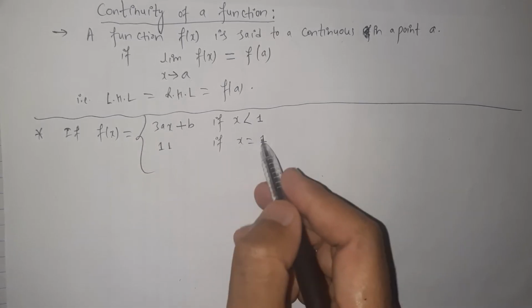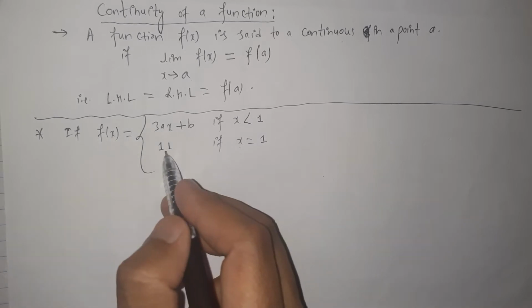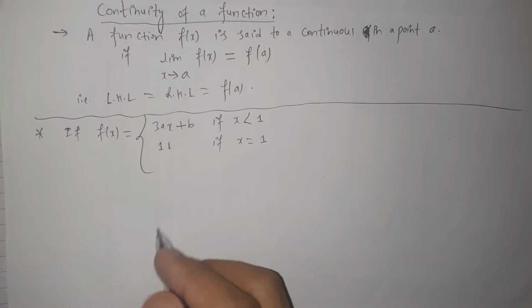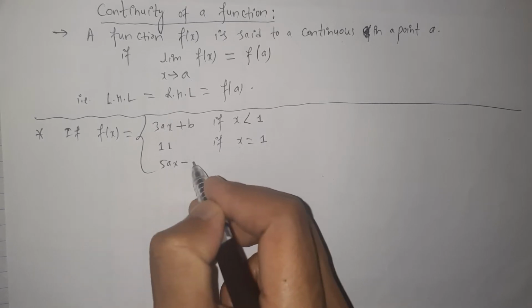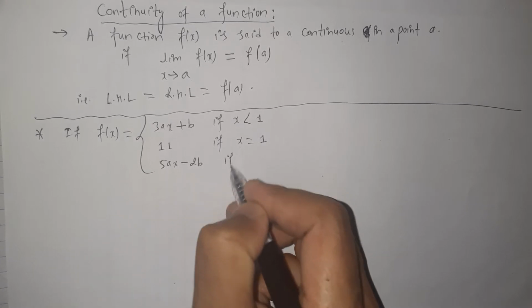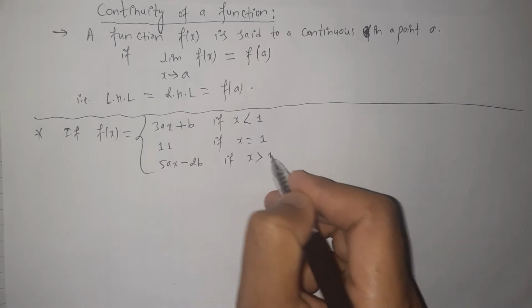At the exact point 1, the functional value is given as 11. And similarly 5ax minus 2b if the value of x is greater than 1.